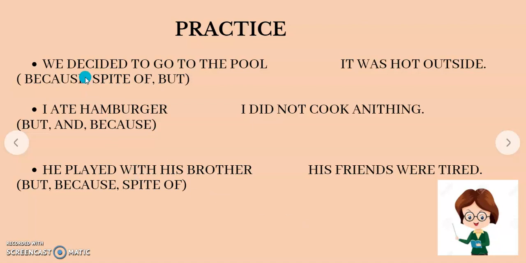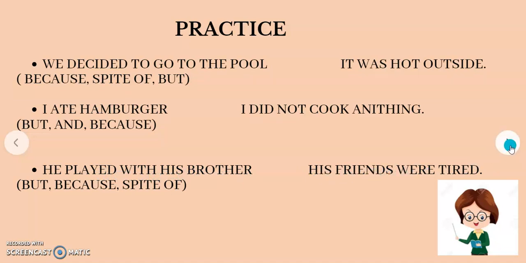If you see, we use the word because in the three different sentences. We decided to go to the pool because it was hot outside. And number two, I ate a hamburger because I didn't cook anything. And number three, he played with his brother because his friends were tired.